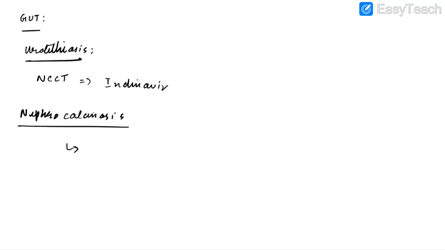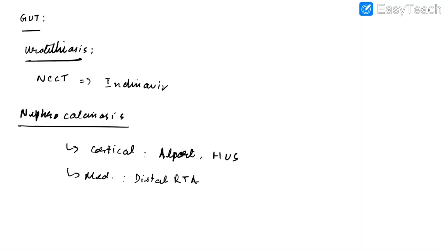There are two types of nephrocalcinosis. They are cortical nephrocalcinosis and medullary nephrocalcinosis. Cortical nephrocalcinosis can be seen in Alport syndrome, hemolytic uremic syndrome, graft rejection, and chronic glomerulonephritis, whereas medullary nephrocalcinosis can be seen in distal renal tubular acidosis, medullary sponge kidney, and sarcoidosis. In case of emphysematous pyelonephritis, we can see gas in CT.